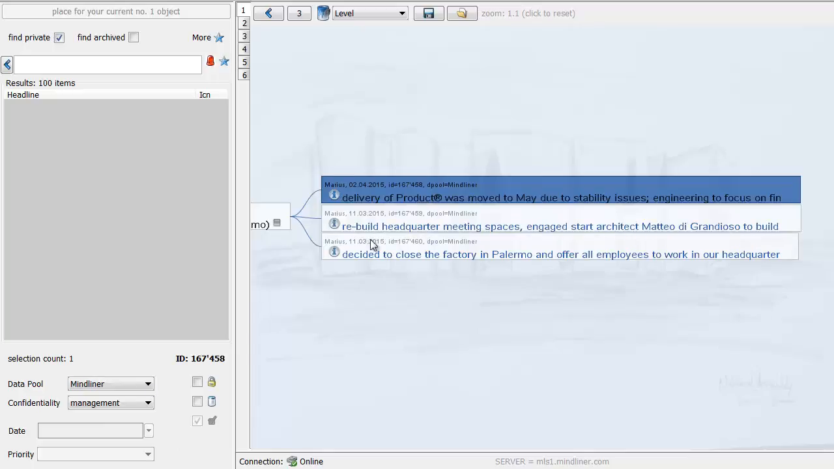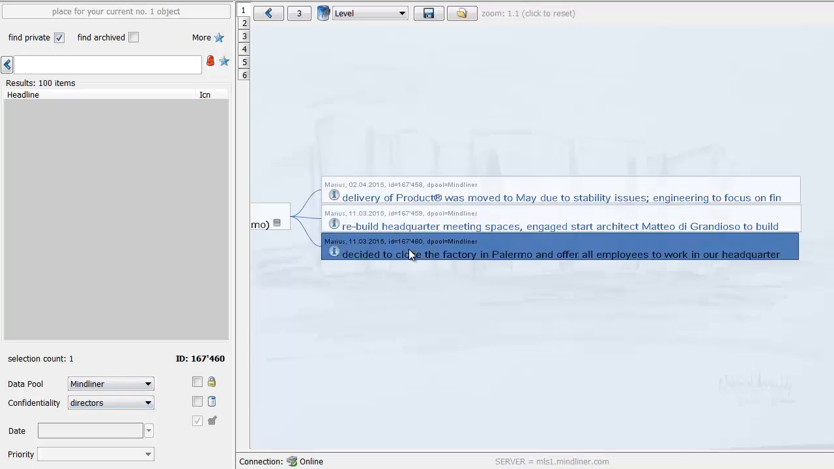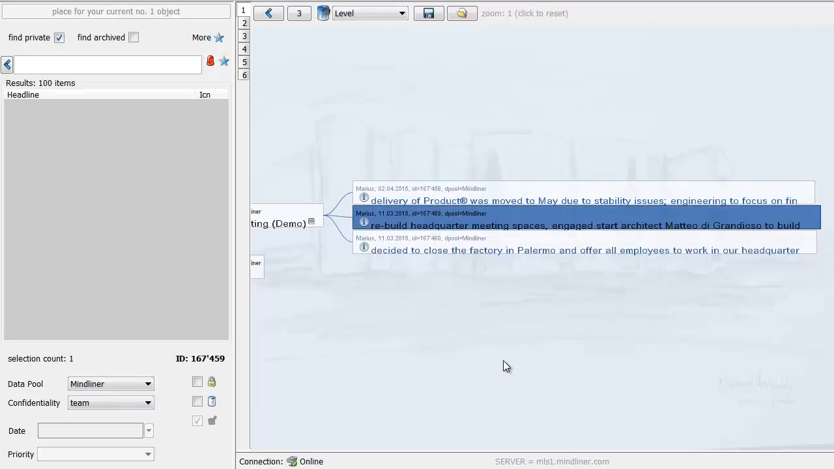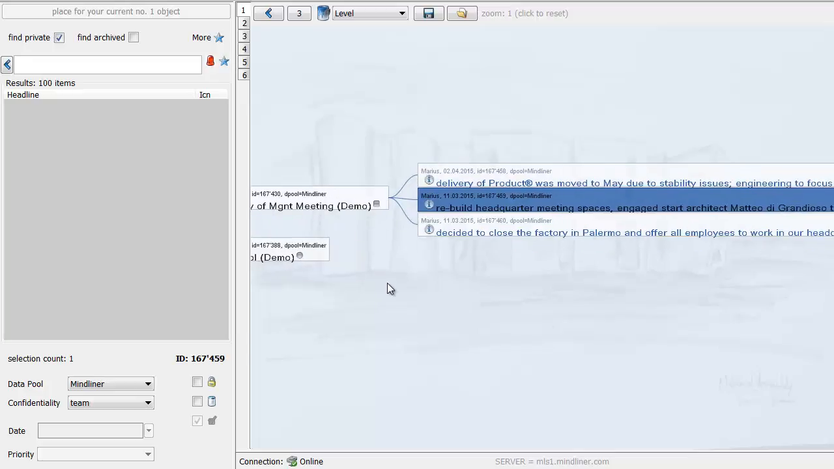The first one, as an example, I've assigned the confidentiality level management. The second one is for the whole team, and the third one is for the directors of the company for now. This means that the second that this decision is recorded, it can be found in a company search index and people can see that this was an outcome of today's management meeting.